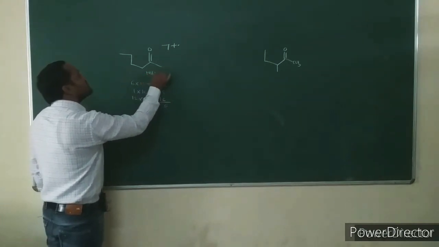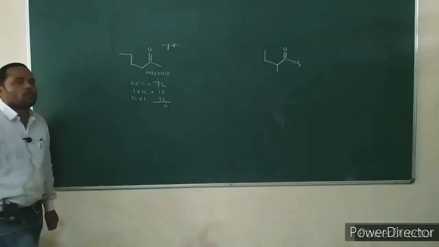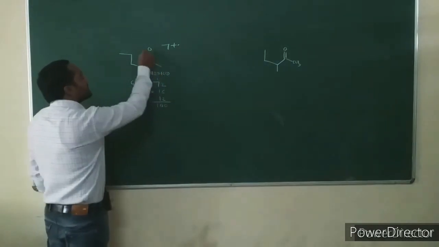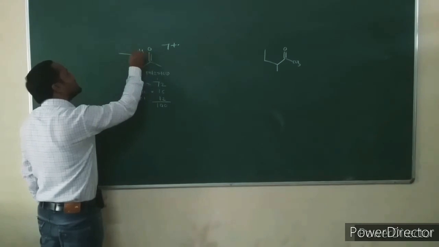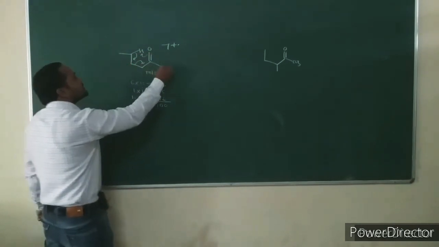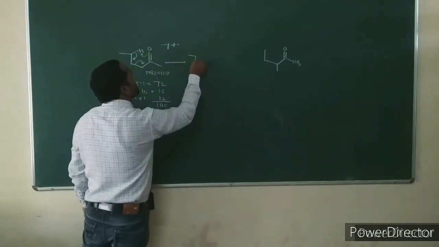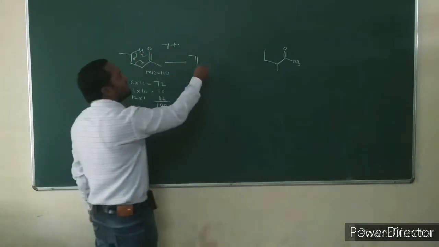This molecular ion generally forms at mass to charge ratio 100. If it undergoes McLafferty rearrangement, propene is eliminated as a neutral molecule.